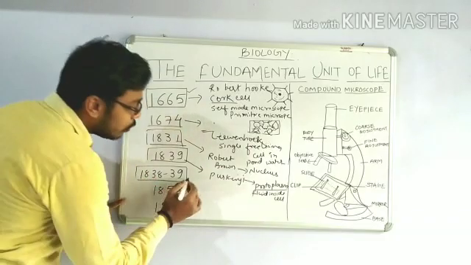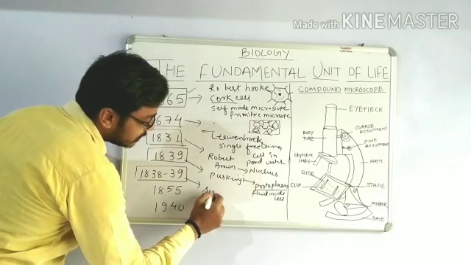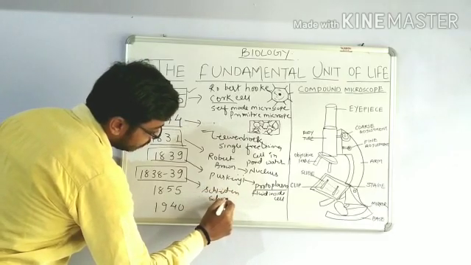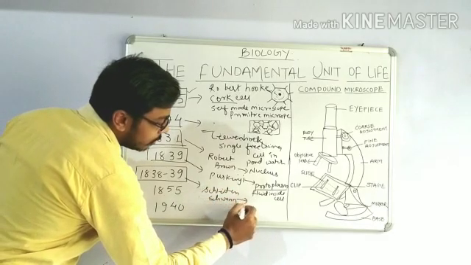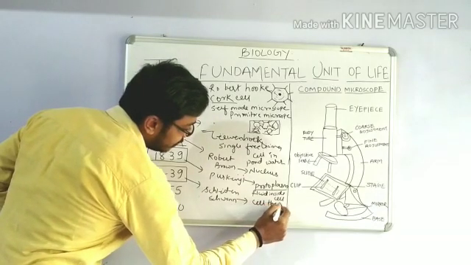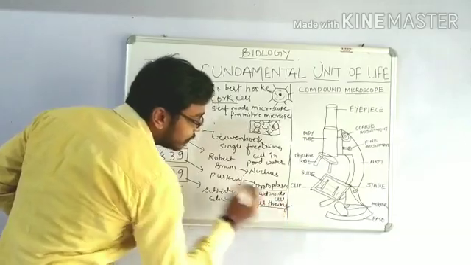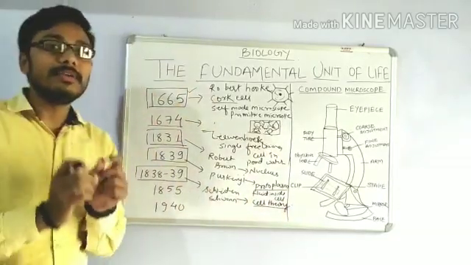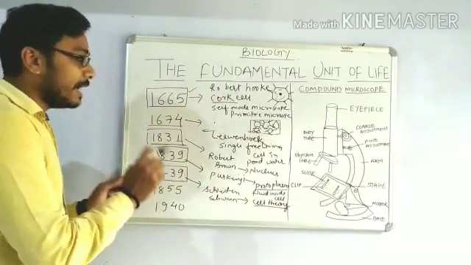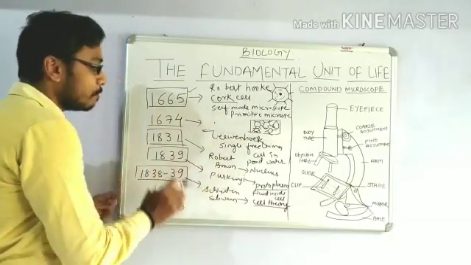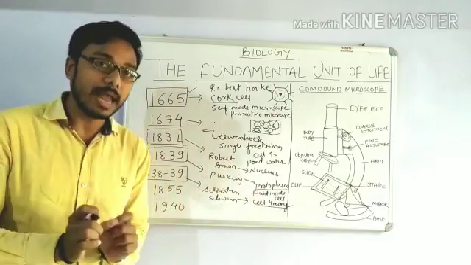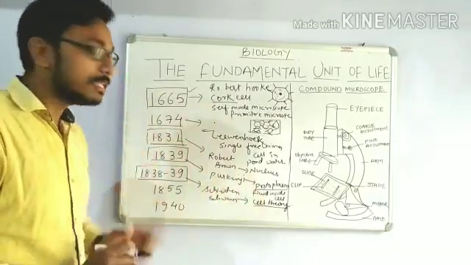Now in 1838-1839, the two biologists named Schleiden and Schwann told about the cell theory. In this cell theory, they told that all the living things, that is the plant or the animal, are made up of cells, and all the functions are performed by this particular cell, and the cell is the basic unit of life. All these things were told in the cell theory.